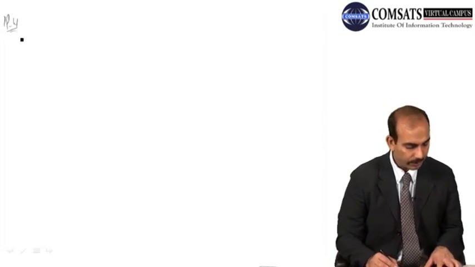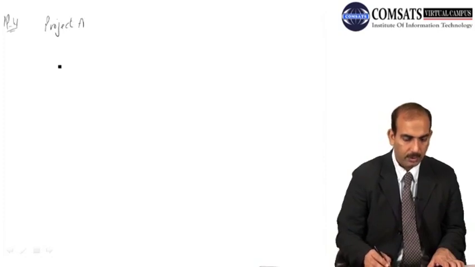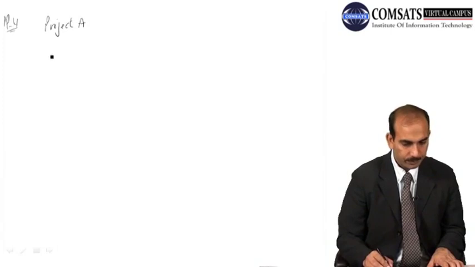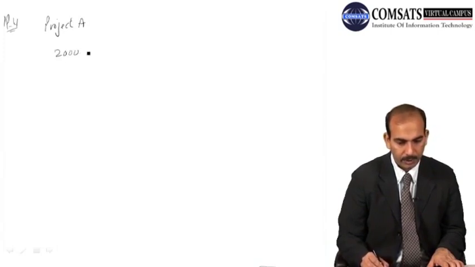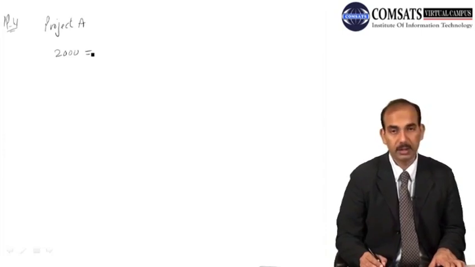So for the first part of problem 4, we solve for the internal rate of return, and we have for project A an initial cash outflow of 2000, and after that it's an annuity.